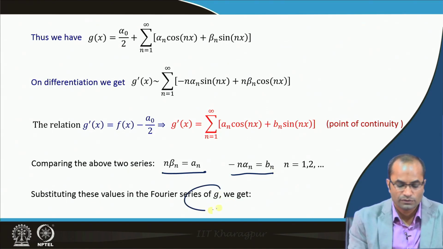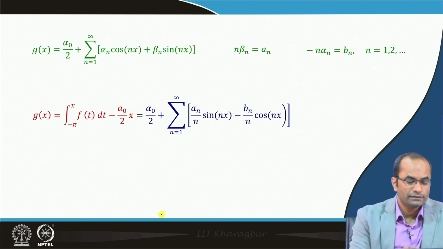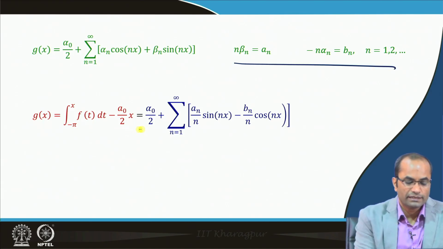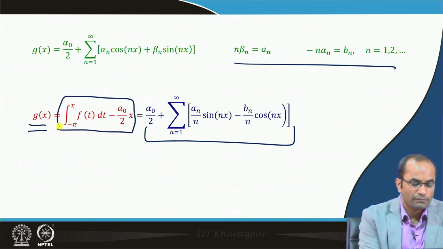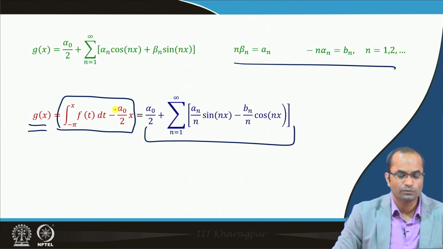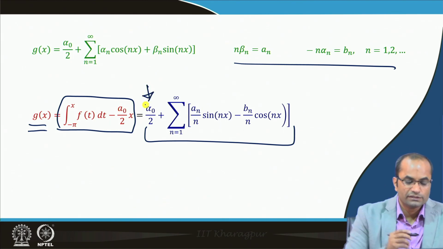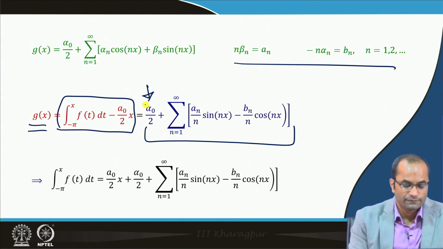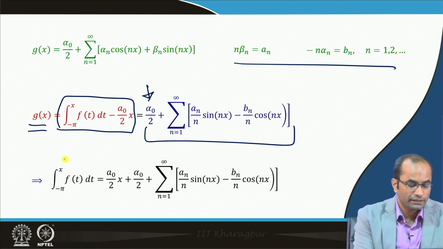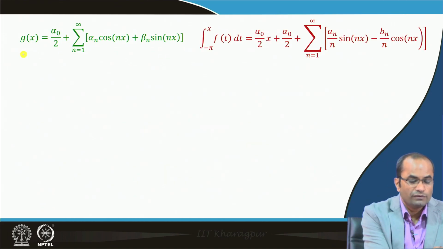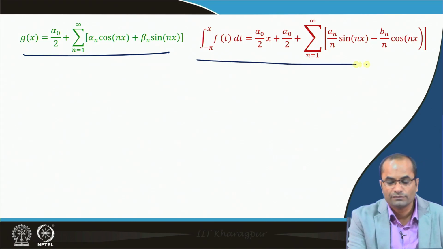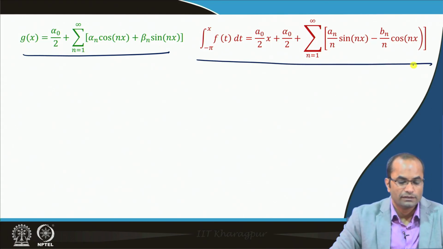And now, if we substitute these relations in the Fourier series of G, we get this as the new series of G, which is defined as the integral from −π to π of f(t) dt minus a₀/2. So, the only thing left here is this α₀. α₀ can also be obtained if we take this relation and replace x here. So, in the new series, we now have the series of G, and then we have this relation we have just seen in the previous slide.